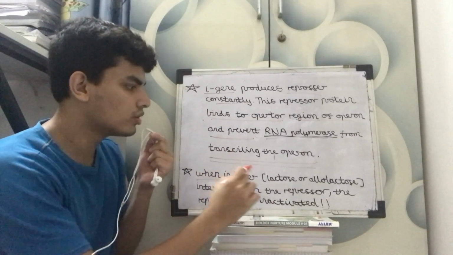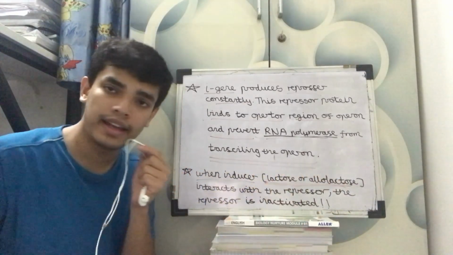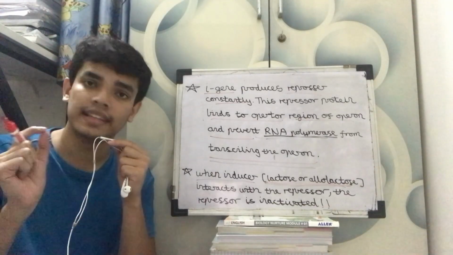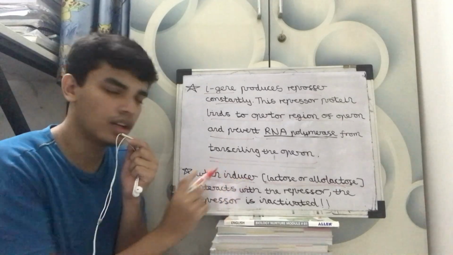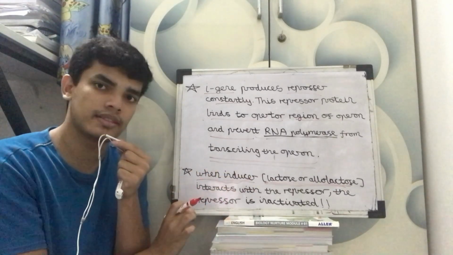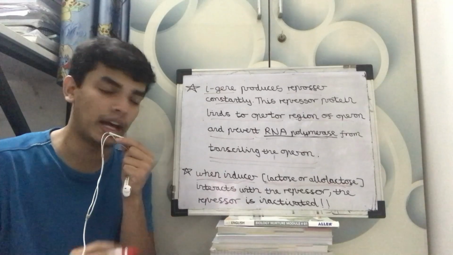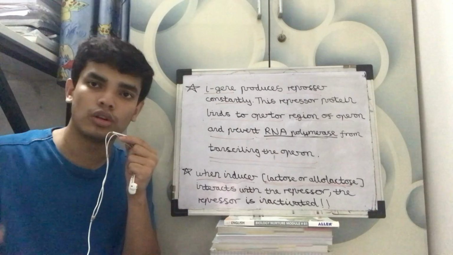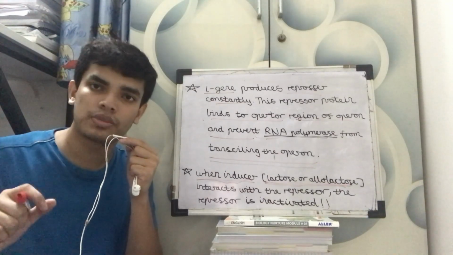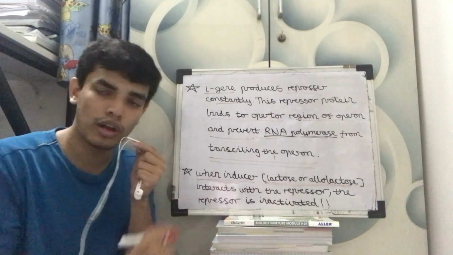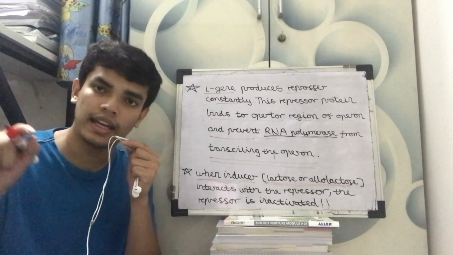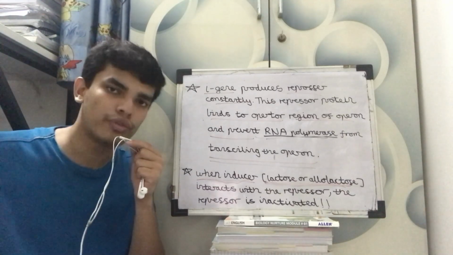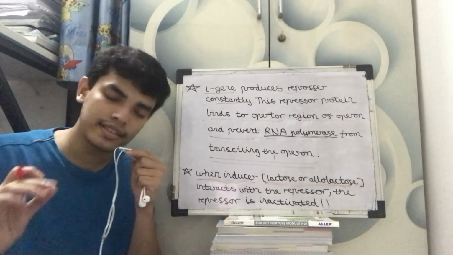So when an inducer, lactose or allolactose, again in NCERT in the starting line it is given that in Lac Operon the inducer is lactose, but I've picked up the statement straight from NCERT, and in bracket it was given lactose as allolactose. In the exam, it came that which of the following is an inducer. The first option they can give lactose, second option I gene, third option allolactose, fourth option they can give 1 and 3 both. Now, as a student, you are in a hurry to complete the paper because you have to do physics and chemistry as well. But please read all the options.